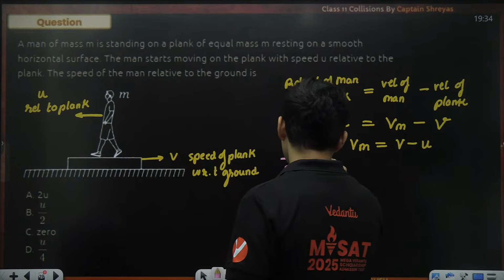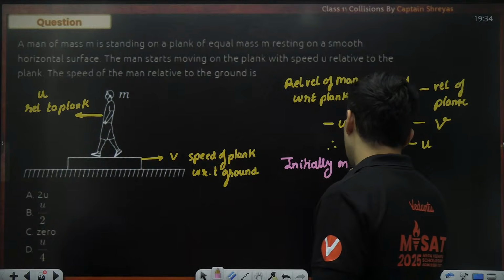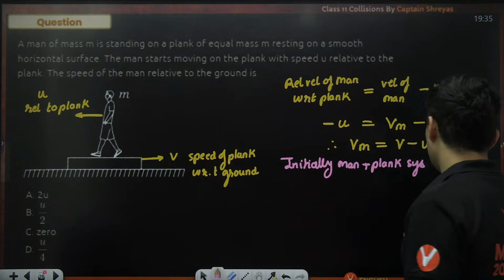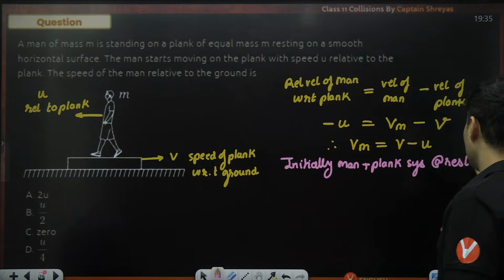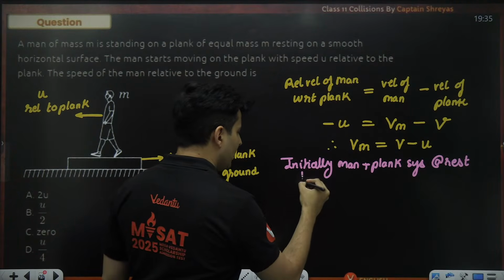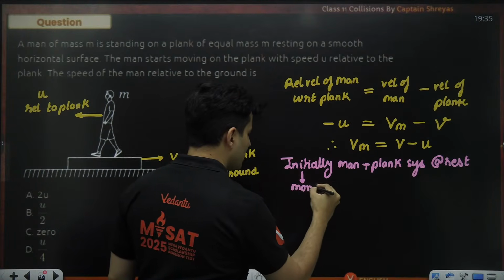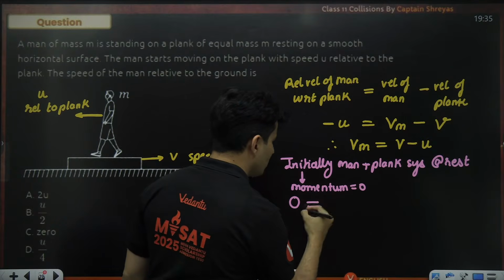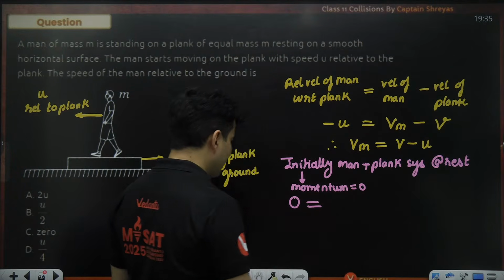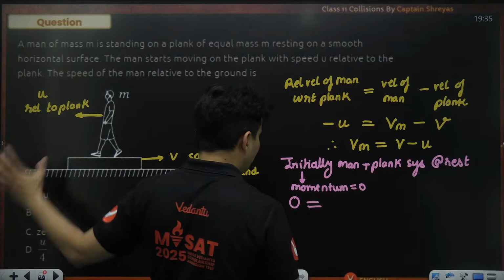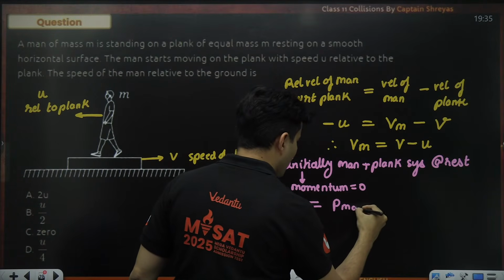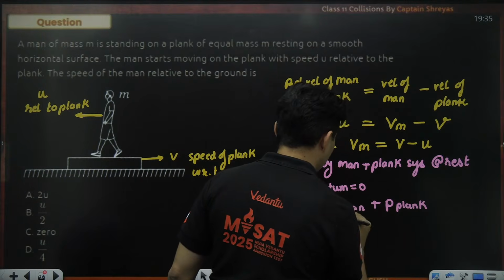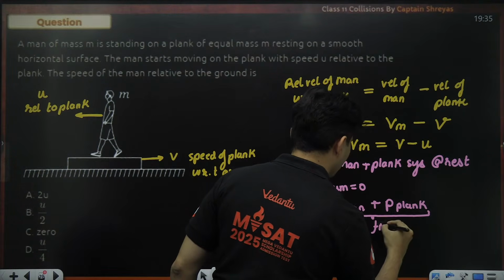Initially, that man plus plank system was at rest, so initial momentum will also be 0. So initial momentum should be equal to the final momentum. And what is that final momentum going to be? The momentum of the man plus momentum of the plank. This is final.